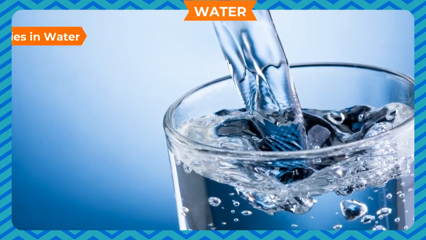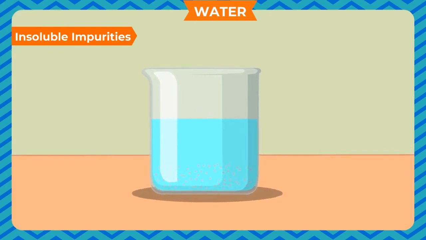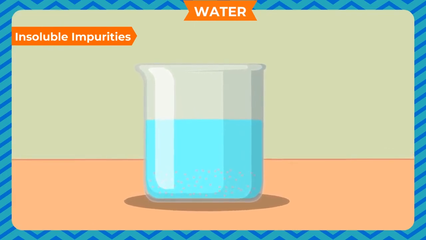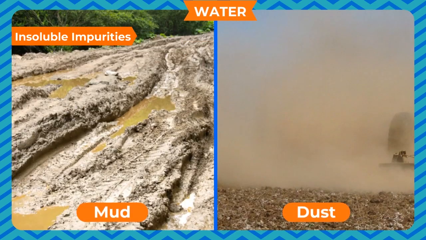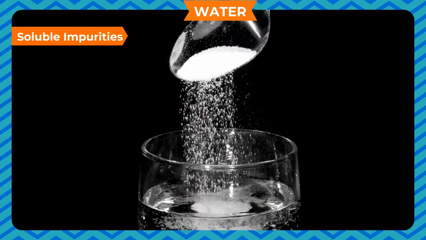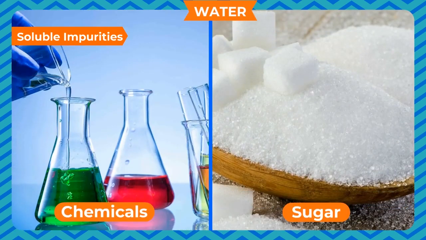Impurities are of two types: insoluble impurities. Insoluble impurities are the impurities which do not dissolve in water. For example, sand, dust, mud, etc. Soluble impurities. Soluble impurities are the impurities which dissolve in water such as salt, sugar, chemicals, etc.